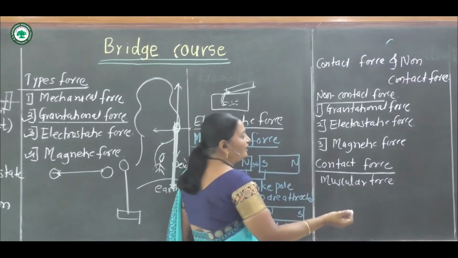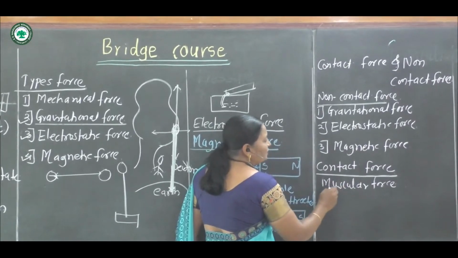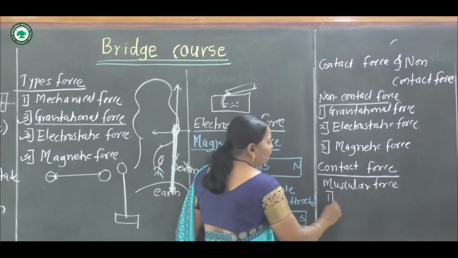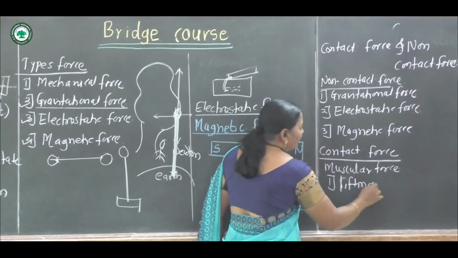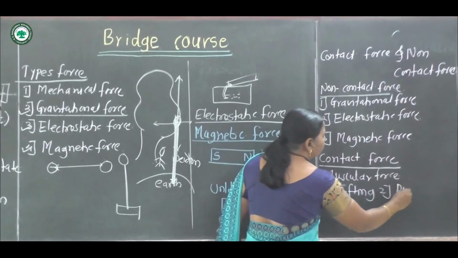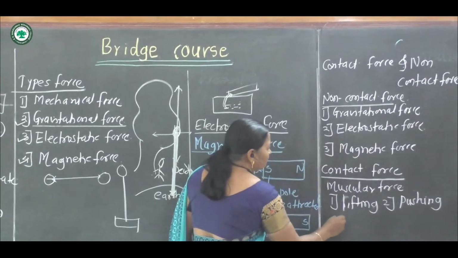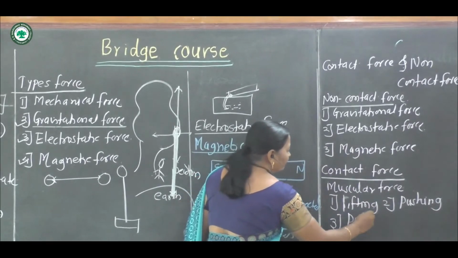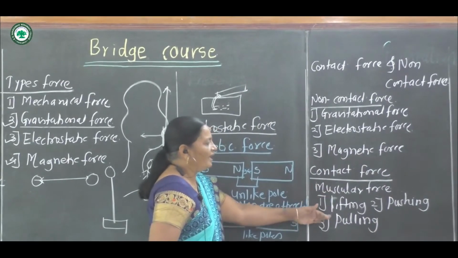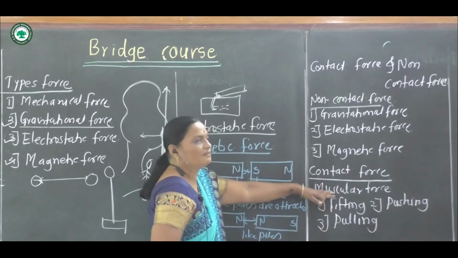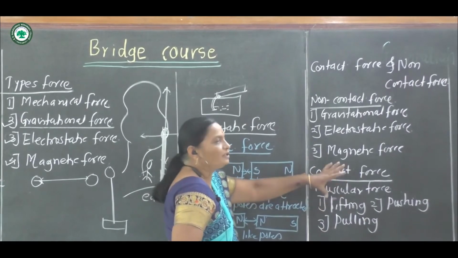That is, there is a contact between the objects, and these muscular forces are due to lifting, then pushing, then pulling. The muscular forces are due to muscles or the contact between two objects.